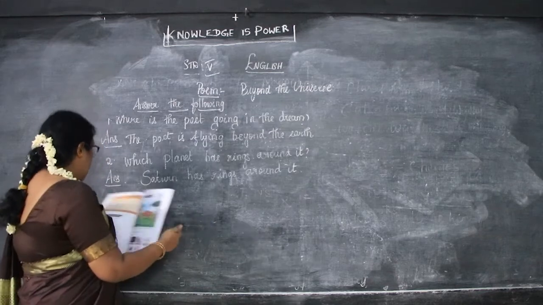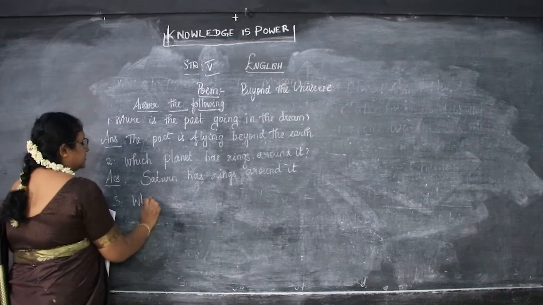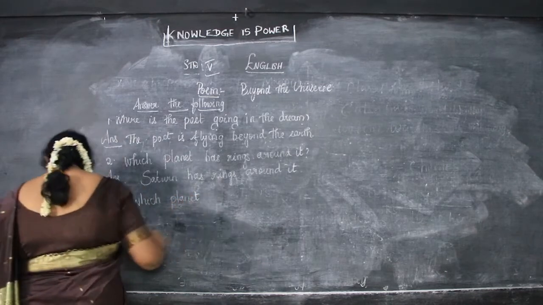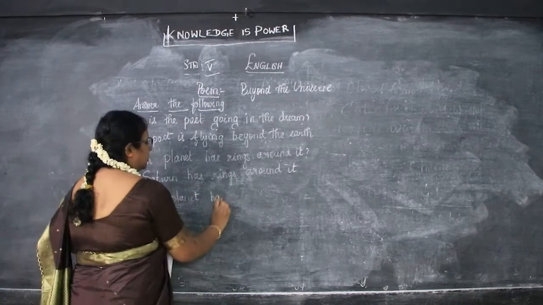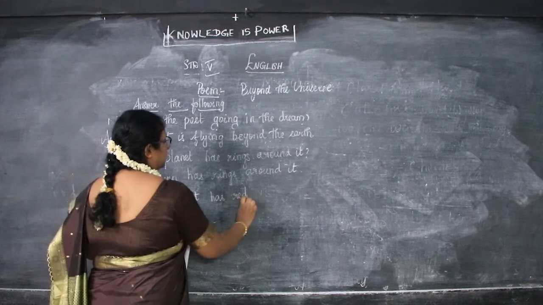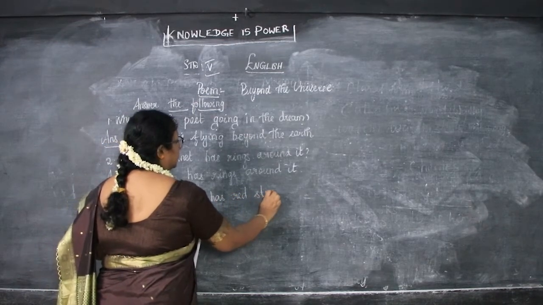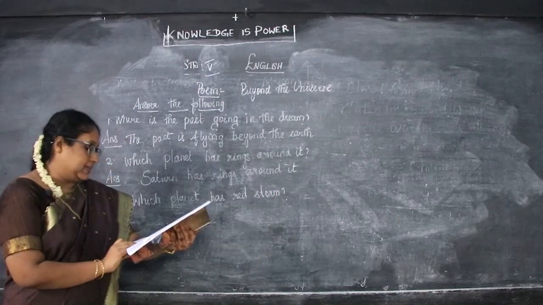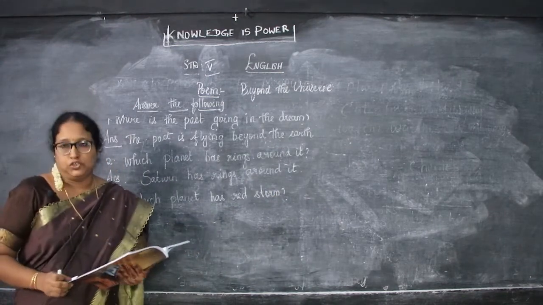Next question. Which planet has red storm? So, what is the question, children? Which planet has a red storm? Which planet, children? Jupiter.